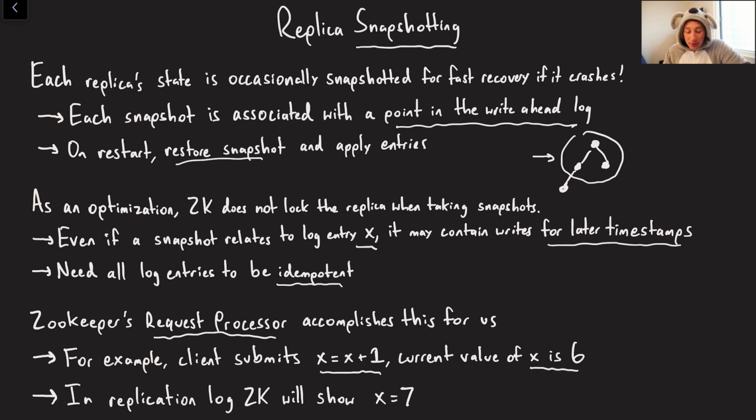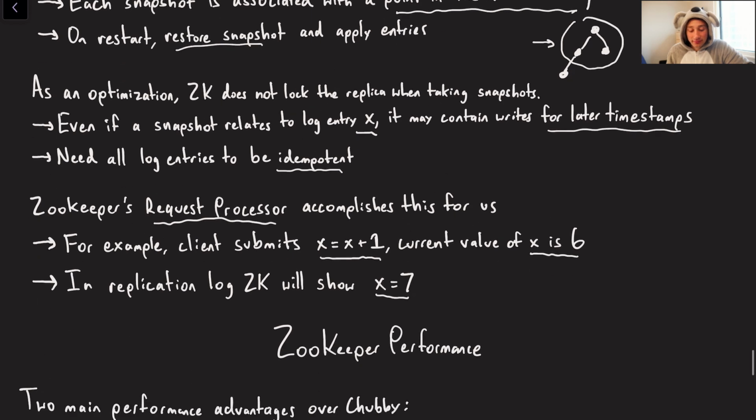So let's imagine the current value of x is 6. Effectively what the request processor would do is, in our replication log, rather than showing x equals x plus 1, we would just write x equals 7. Because if I apply x equals 7 twice, x is still 7.